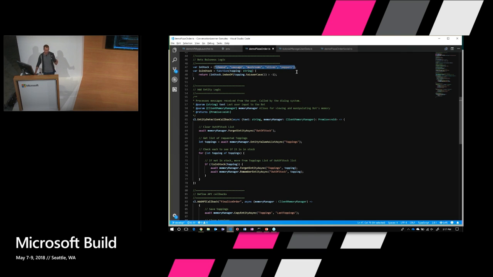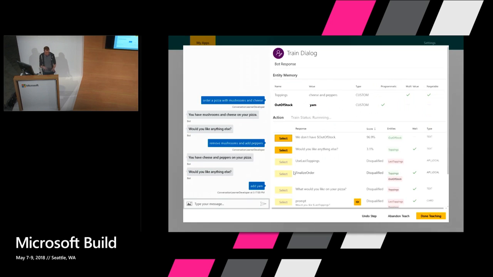In a real system, this would be dynamically looking up what the specials are this week or whatever. And then if something is not in stock, it takes it out of this toppings entity and puts it into this out of stock entity. So that's what just happened. This is the code that's running locally for this bot. And then that allows a new set of actions to be taken.